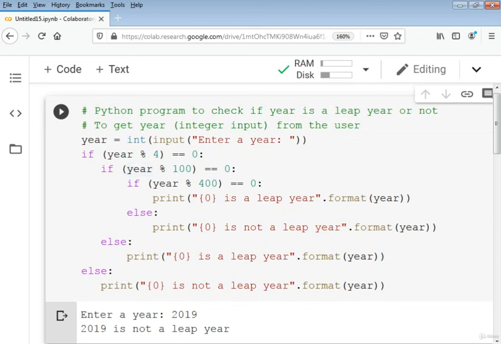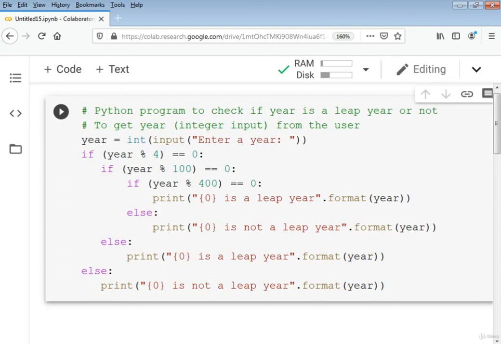So we checked this with the help of 2 different methods. One method was with the help of a hard-coded value, while the other method is with the help of a prompt.